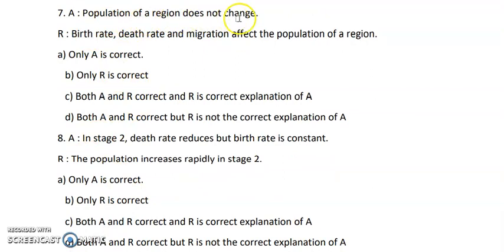Assertion: population of a region does not change. So this statement is wrong. Okay, this statement is not correct. It is a wrong statement. Population always keeps on changing.